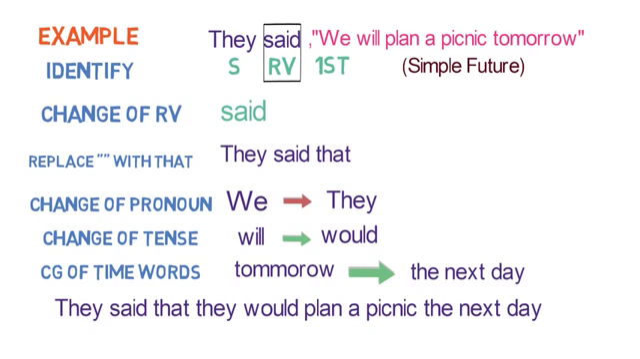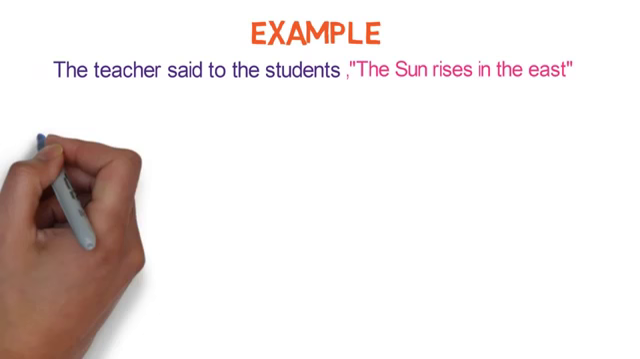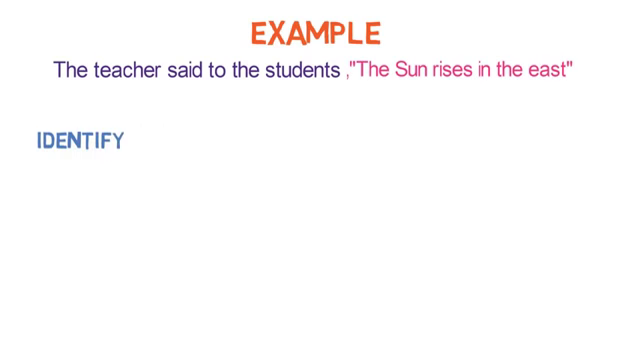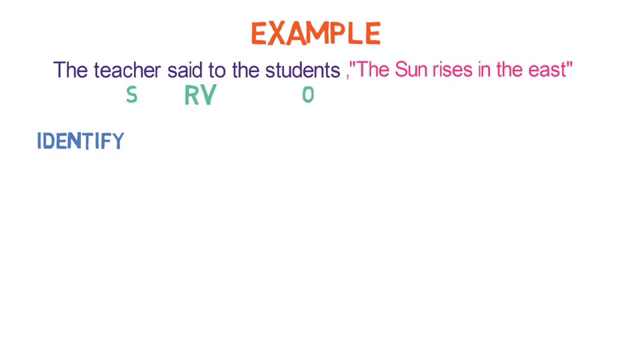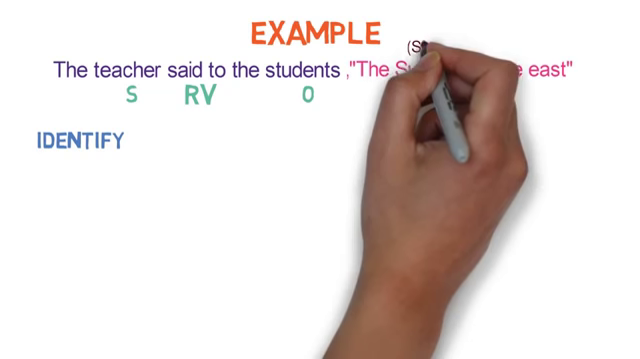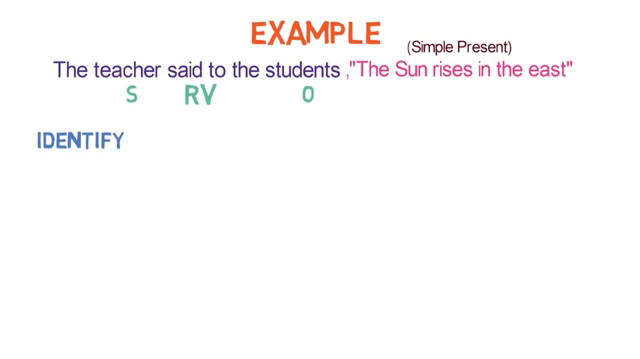Let's look into the next example. The teacher said to the students, "The sun rises in the east." First step is identification. Here teacher is the subject, students is the object, said is the reporting verb, and as said is in past form, we need to check the tense of reported speech. It is in simple present tense.